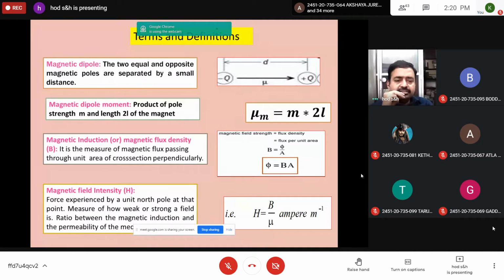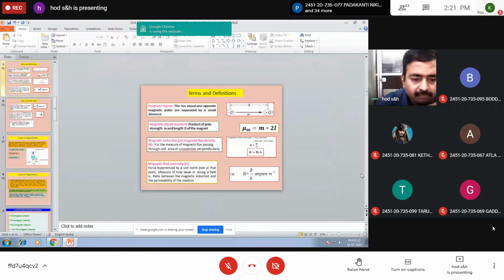Then the fourth one is magnetic field intensity. All this you have studied in your basic schooling or intermediate. The force experienced by a unit north pole at that point in the magnetic field is called magnetic field intensity, which is represented by H. It is also represented as B by mu, the ratio of magnetic induction to the permeability of the medium, which is the magnetic field intensity H. The force experienced by a unit north pole at that point in the magnetic field is called magnetic intensity.